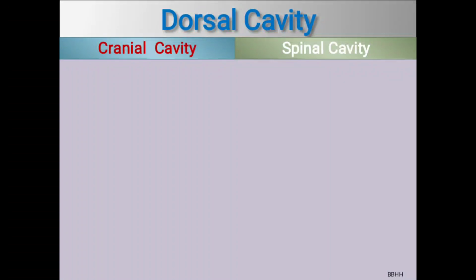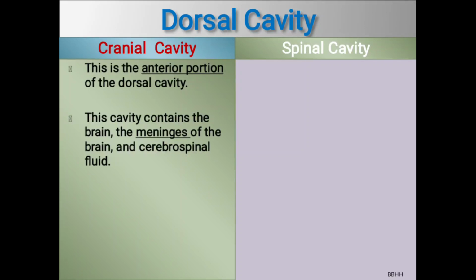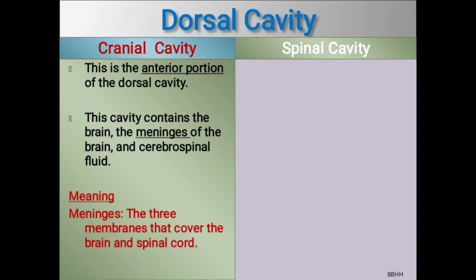Let us discuss a little in brief about the dorsal cavity. First, the cranial cavity. This is the anterior portion of the dorsal cavity. This cavity contains the brain, the meninges of the brain and cerebrospinal fluid. What are meninges? Meninges are the covering membranes of the brain and spinal cord. Here we will discuss meninges in the following slides.